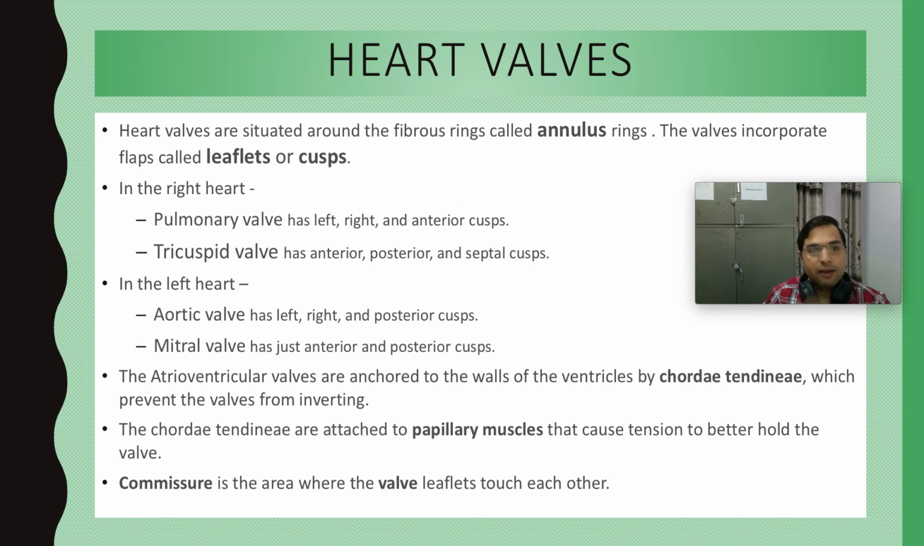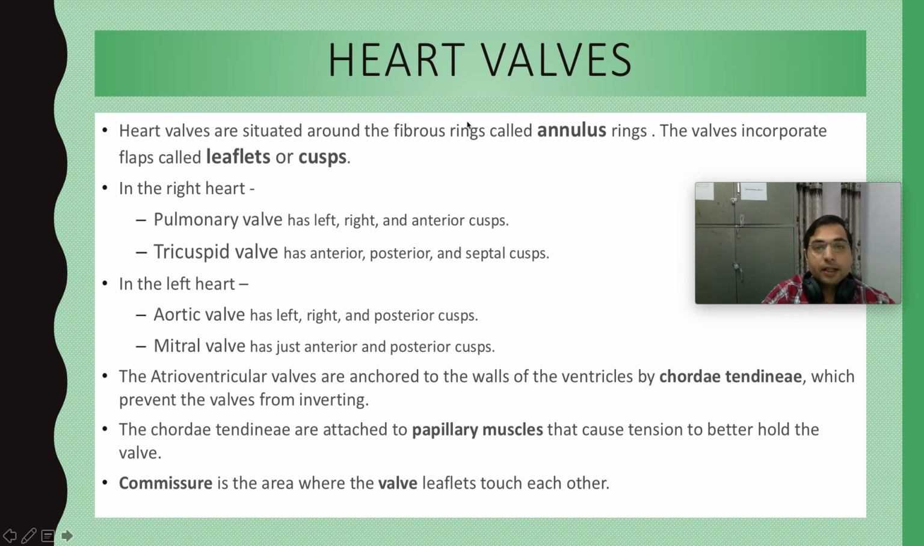In the right heart, we have the pulmonary valve and tricuspid valve. Pulmonary valve has three leaflets or cusps. Tricuspid also has three leaflets or cusps. In the left heart, the aortic valve also has three leaflets or cusps. But the mitral valve is the only valve which is called bicuspid valve, because it has two cusps, the anterior cusp and the posterior cusp. Whereas aortic, pulmonary and tricuspid, all other valves have three cusps, three flaps, right?